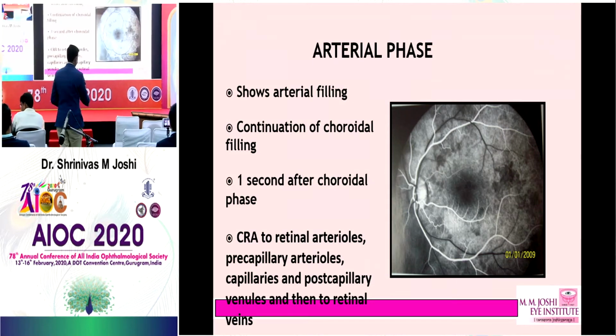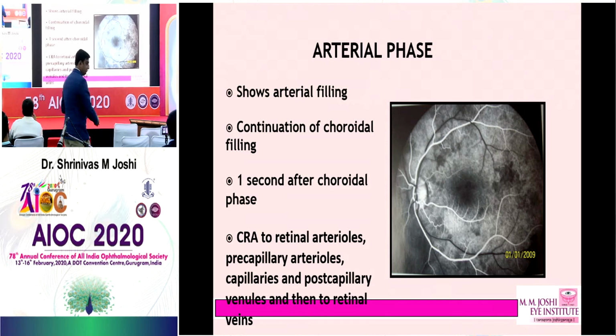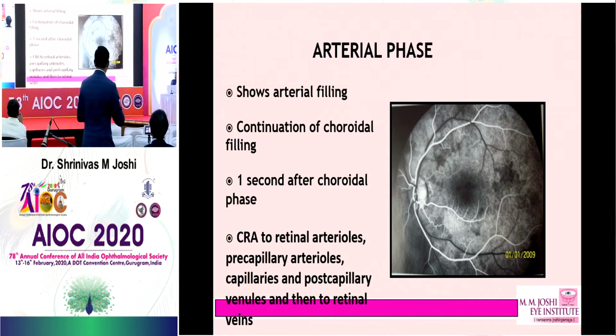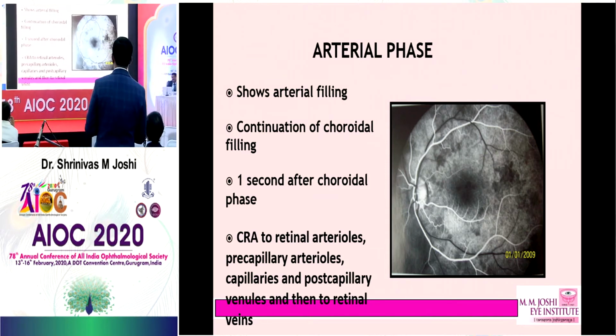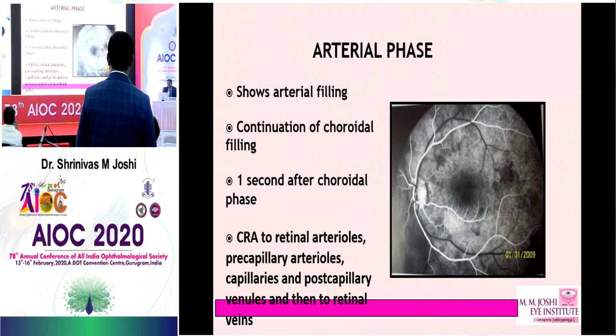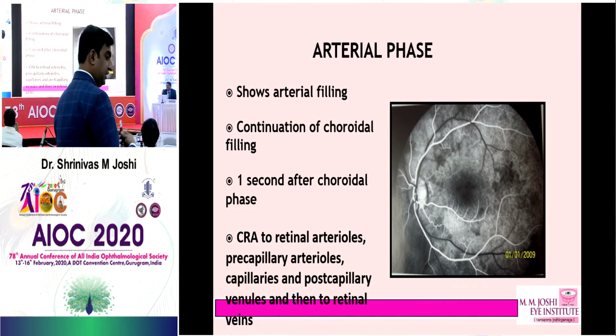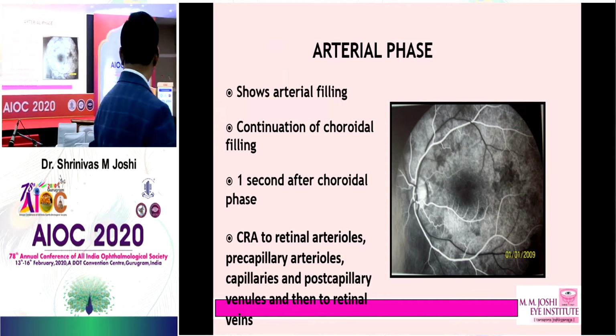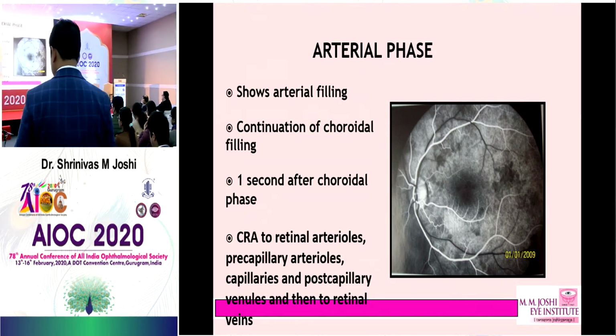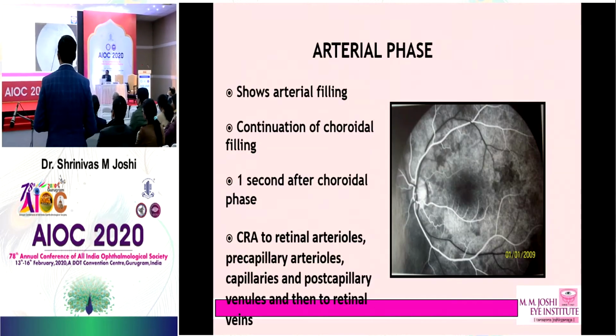You can see the retinal arteries filling up, the retinal veins are still empty. You can see that as a dark color, and continuation of the choroidal fluorescence. You can see the background choroidal fluorescence, and the arterial phase is usually 1 second after the choroidal phase. And next we have the